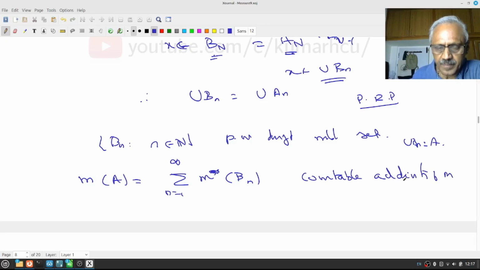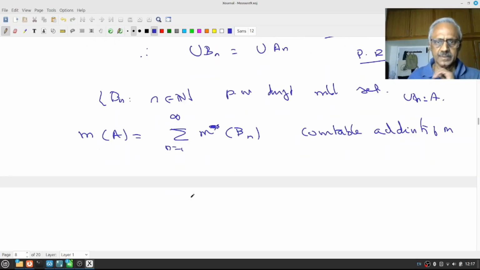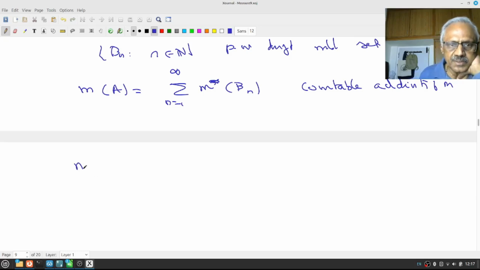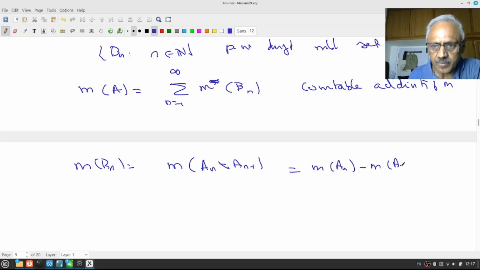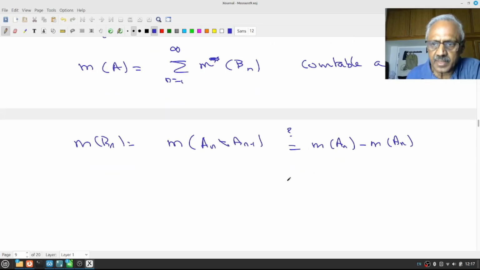But what is measure of Bn? Measure of Bn is measure of An minus An minus 1. Now I want to claim this is nothing other than measure of An minus measure of An minus 1. We want to claim this.